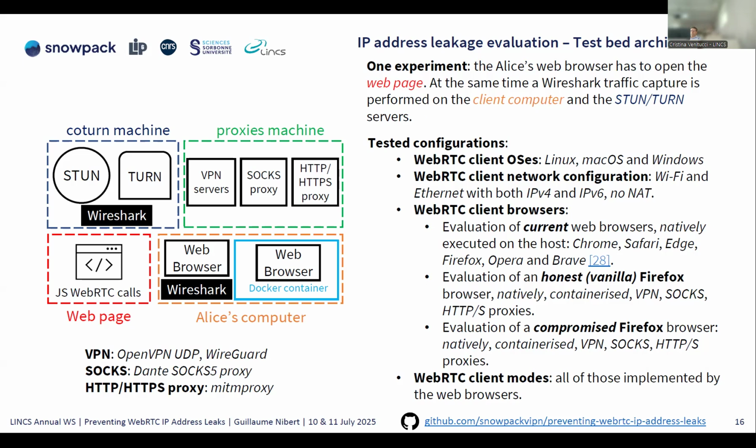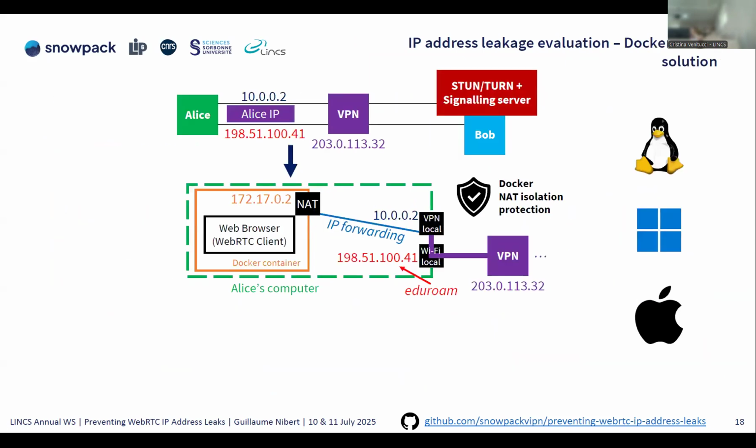And we evaluated for the client the popular web browsers Chrome, Safari, Edge, Opera, Brave, and the honest Firefox, so a vanilla installation of Firefox executed natively and in a Docker container, with and without a VPN, SOCKS, and HTTPS proxy, and a compromised version of the browser, which is a kind of deviation of the WebRTC protocol. I won't talk about the WebRTC compromised browser because our solution works also for that.